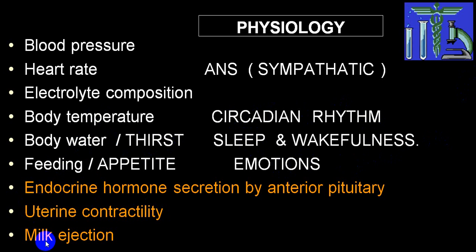Now we are interested in the endocrine function. It manufactures endocrine hormones which control the secretion of the anterior pituitary, as well as two hormones we call oxytocin and ADH.